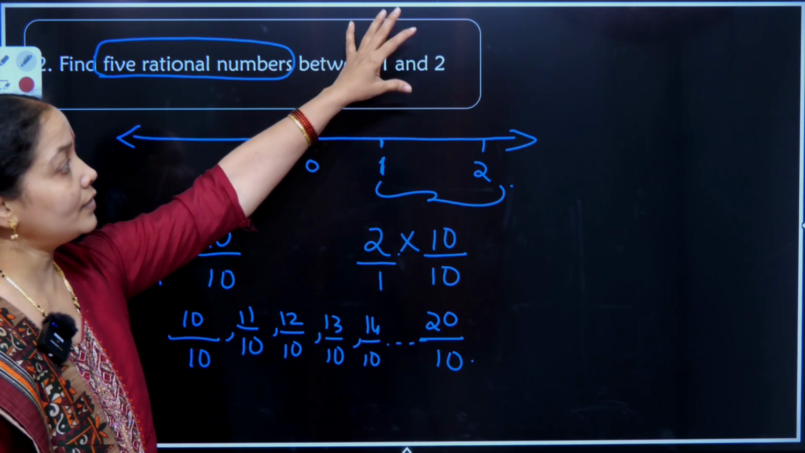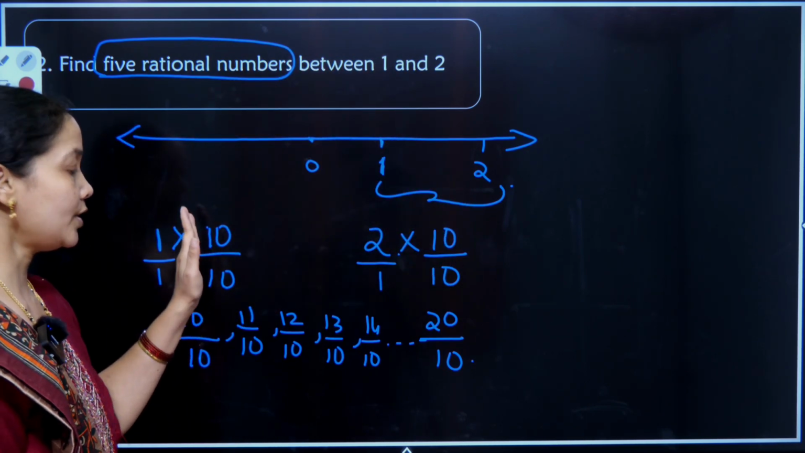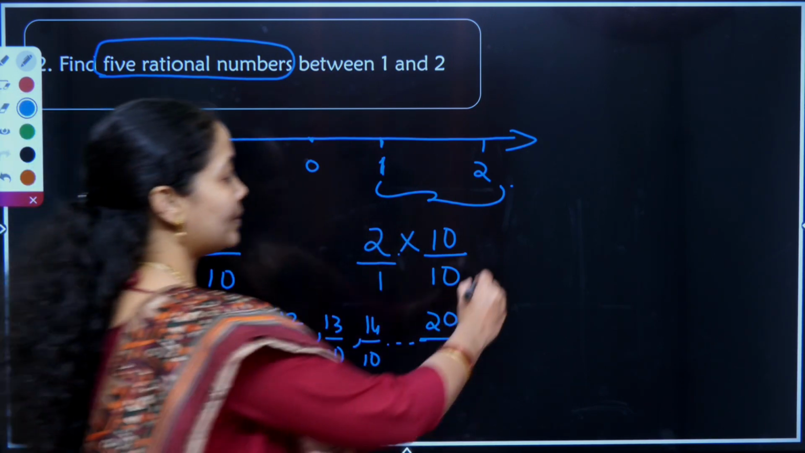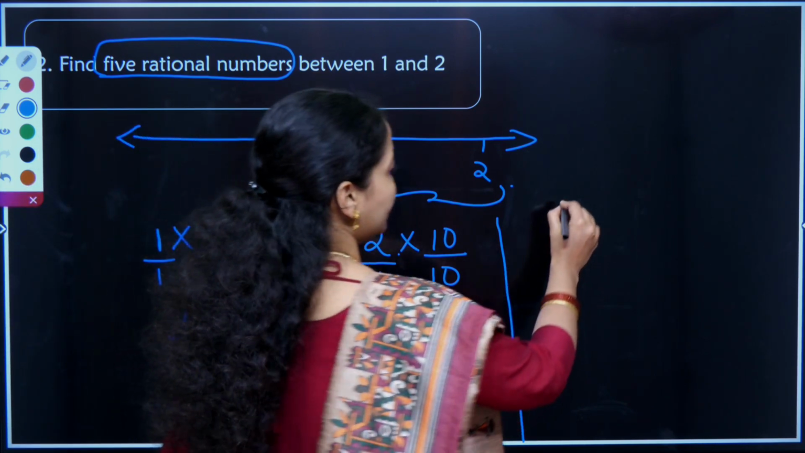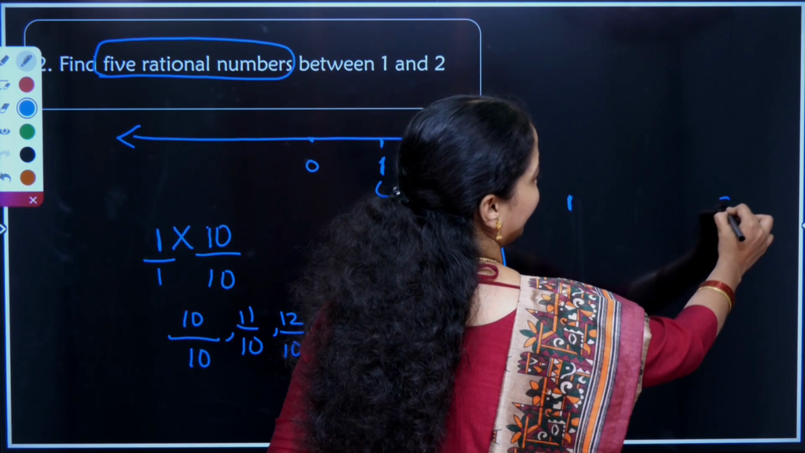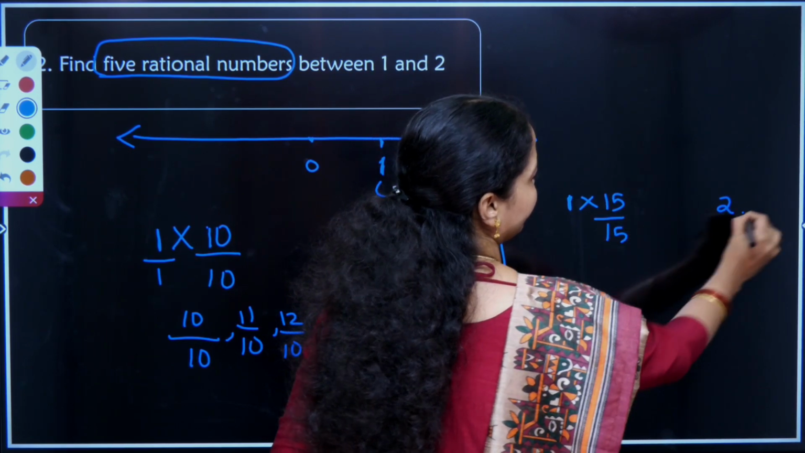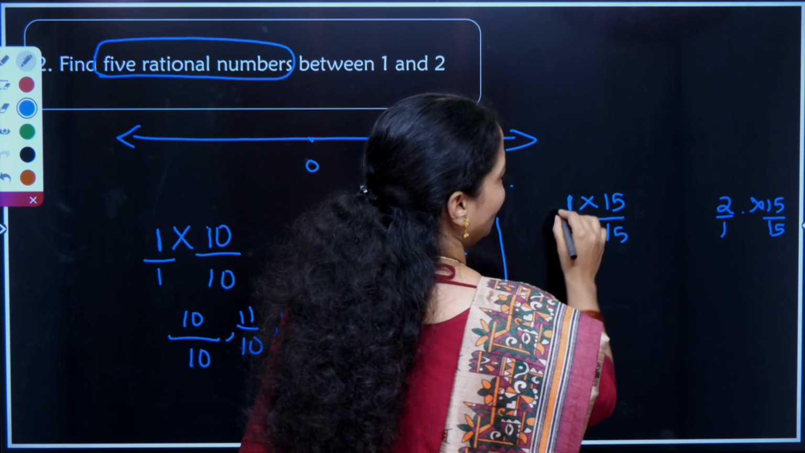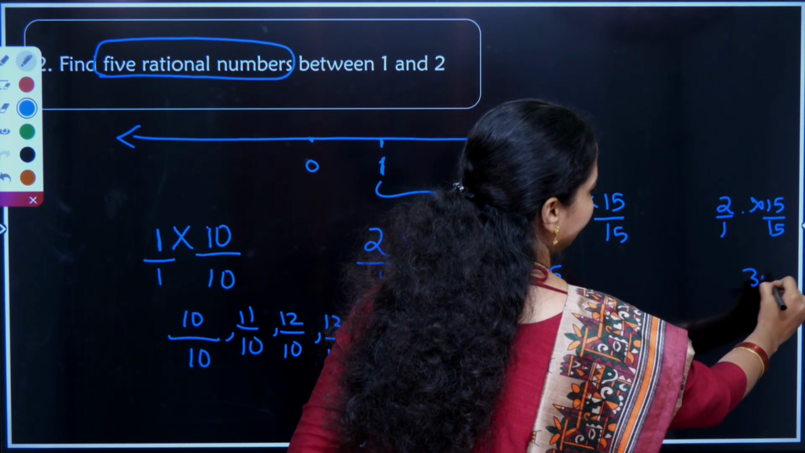Whole numbers are given and I have to find rational numbers in between. It is not necessary I should always multiply with 10 and divide with 10. Just I am giving you another example of multiplying with a different number. So let us consider the same whole numbers 1 and 2. I am multiplying it with 15 by 15. As mentioned, 1 15s are 15 by 15. 2 15s are 30 by 15.